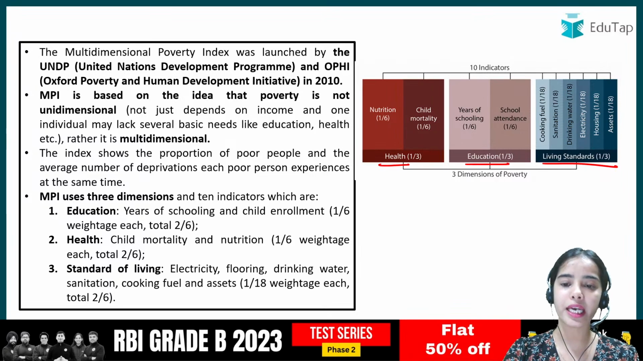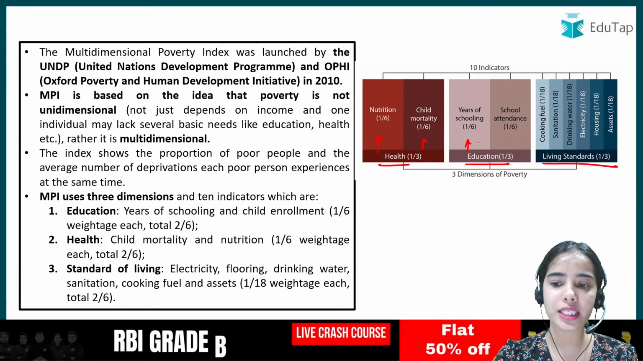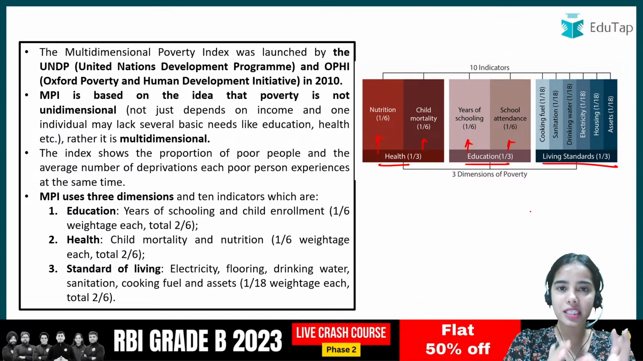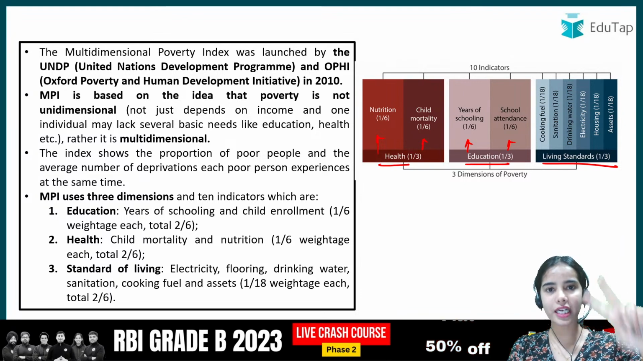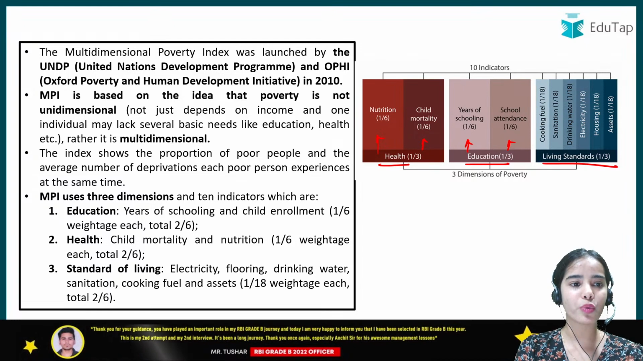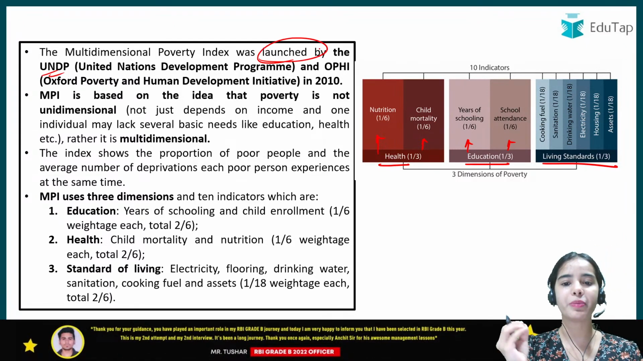There are 10 indicators. In the health, there is nutrition and child mortality. In the education, there is the years of schooling and school attendance. In the living standard, that is the basic necessities that you have: cooking fuel, sanitation, drinking water, electricity, housing and assets. Okay. Multidimensional poverty is released by the UNDP and was launched by the UNDP and the OPHI.